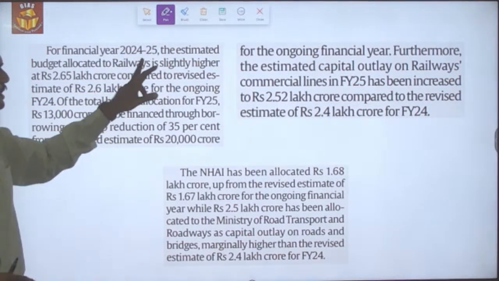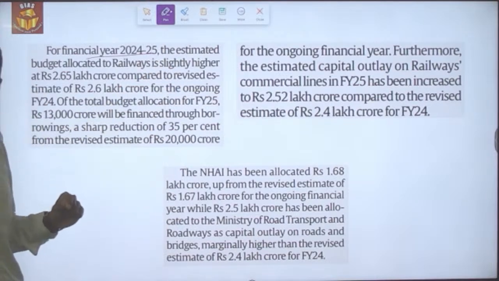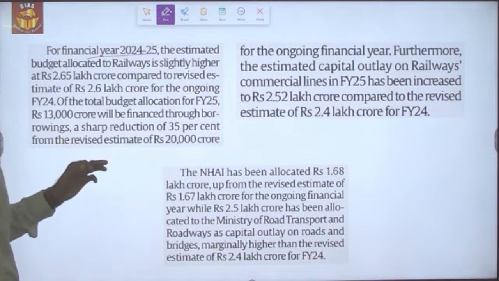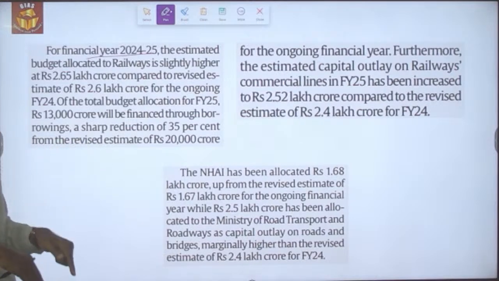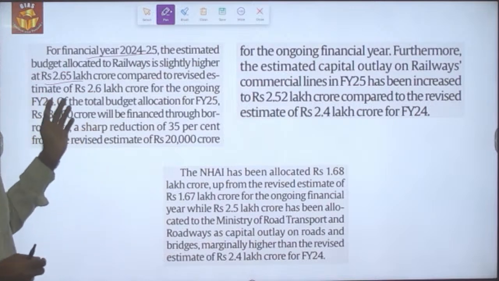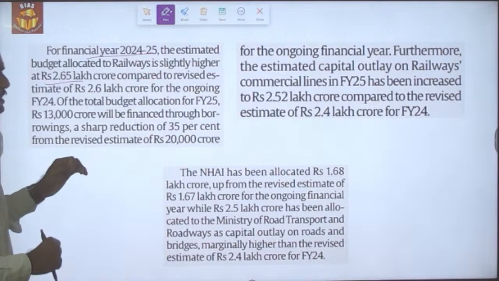For the financial year 24-25, the estimated budget allocated to the railways is higher than the revised estimate of this financial year, 23-24. It has been allocated 2.65 lakh crore against the 2.6 lakh crore revised estimate.